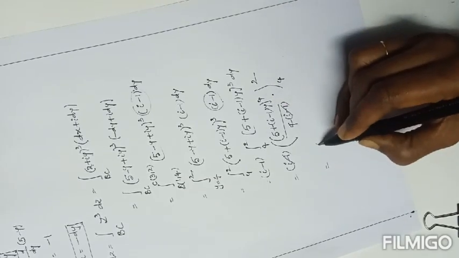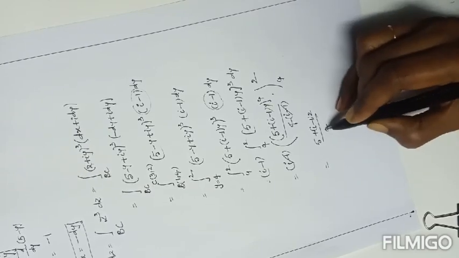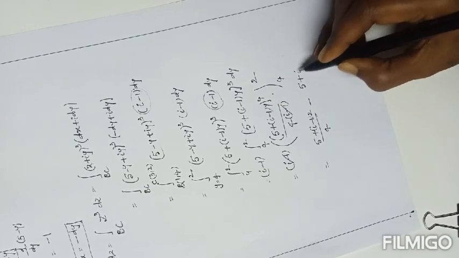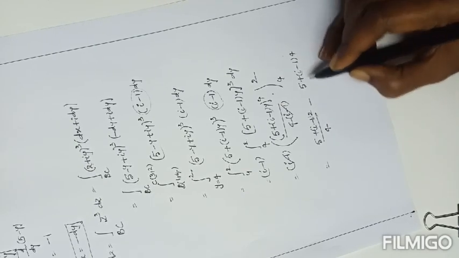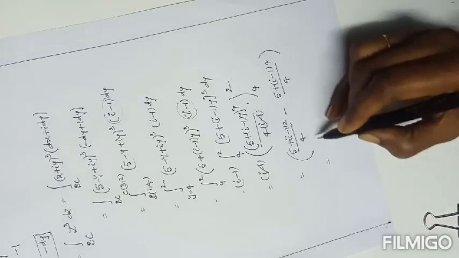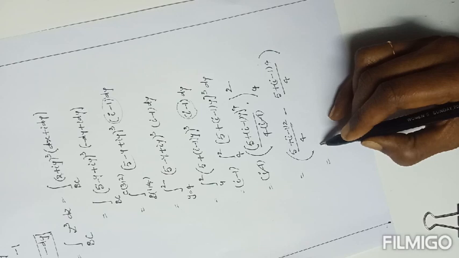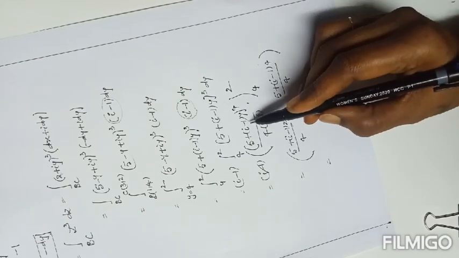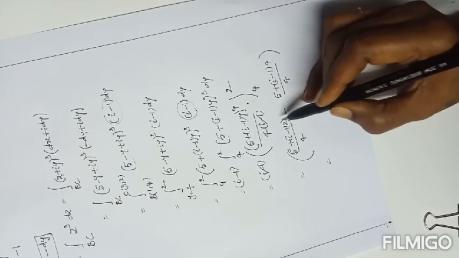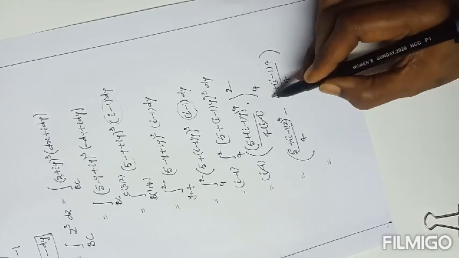Upper limit in place of y first: (5 plus (I minus 1) into 2) by 4, minus lower limit 4 in place of y: (5 plus (I minus 1) of 4) by 4. Here it is written simply as 5 by 4 minus 5 by 4. Here, (5 plus (I minus 1) 2) whole power 4 by 4 minus (5 plus (I minus 1) into 4) whole to the power of 4.